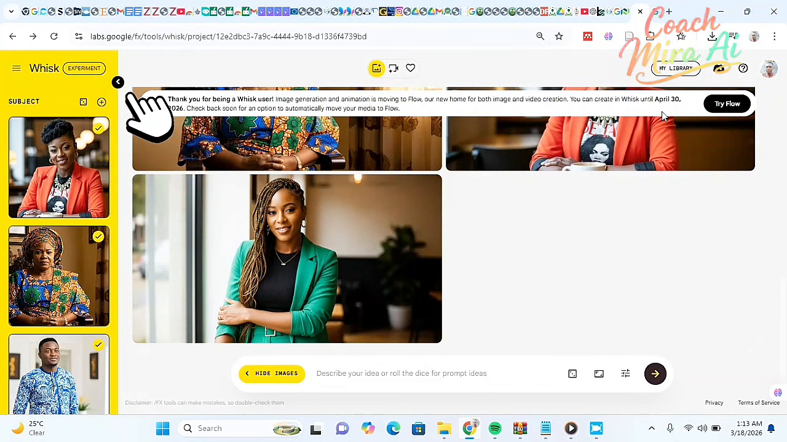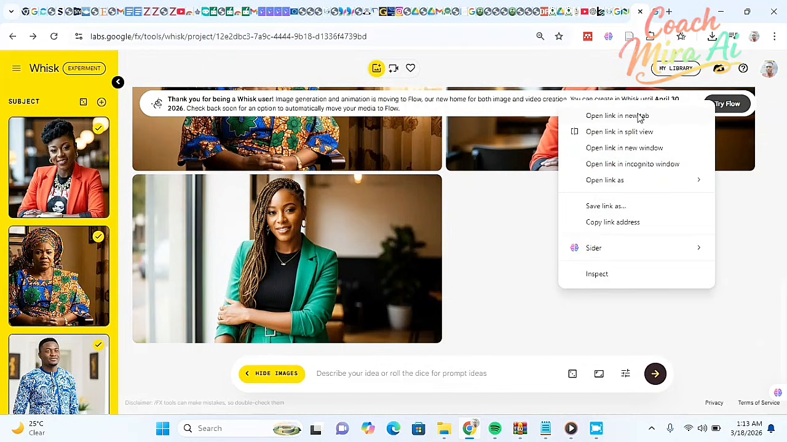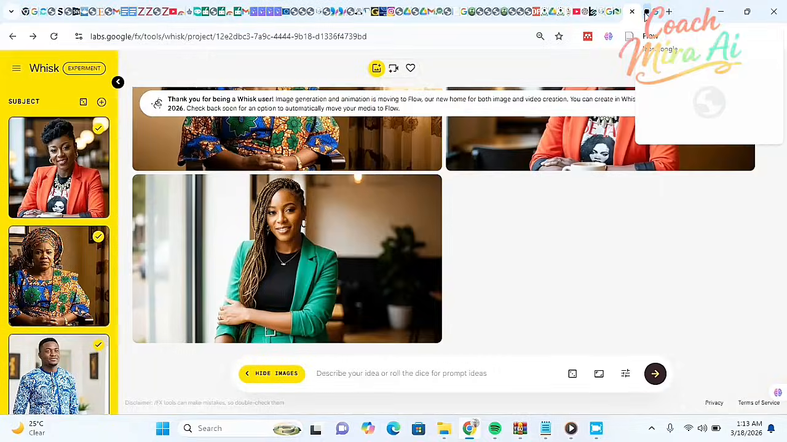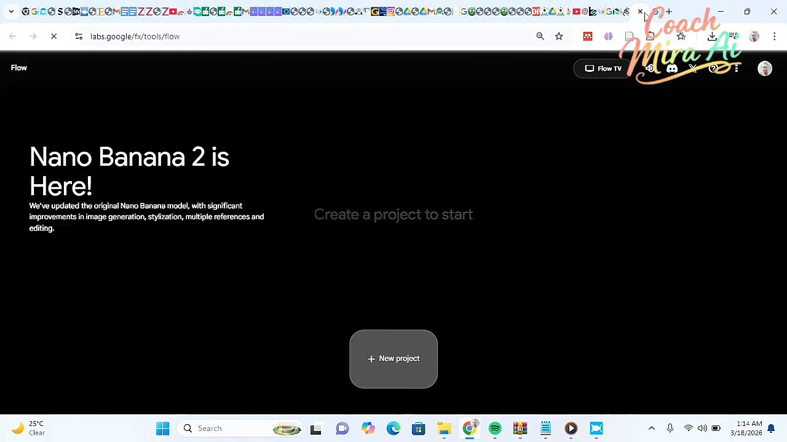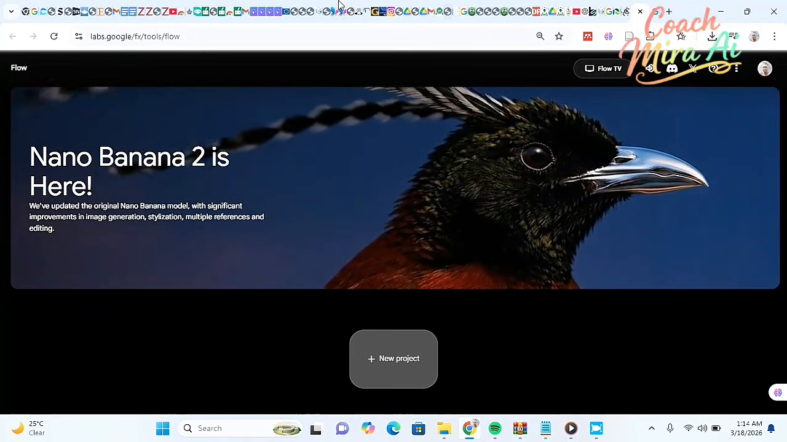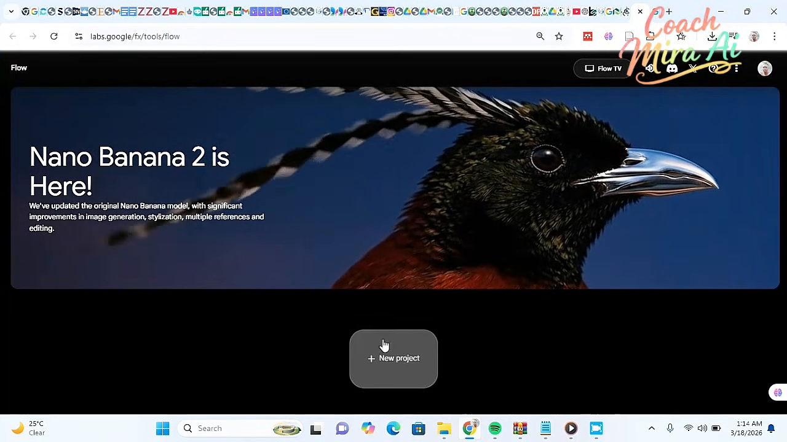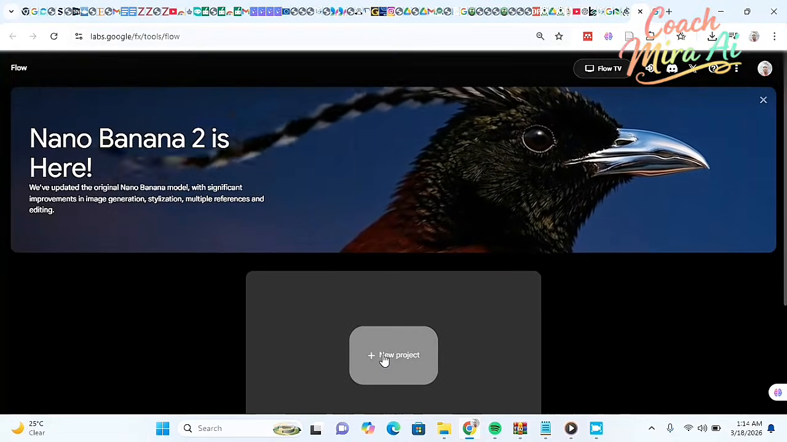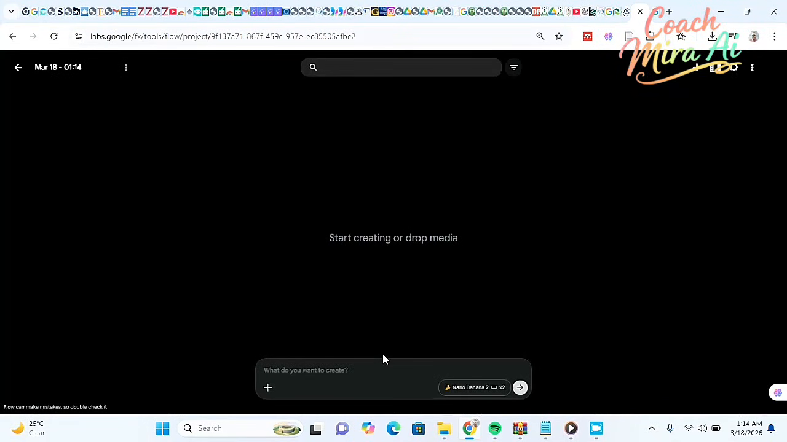All right. Now if you read up, you will discover that by April 30th, Whisk will be shutting down and it will be transferred to Flow. So you have to select, right click and select Flow. And now I'm going to guide you on how to use Flow, the new method, since Whisk AI will be shutting down. Select new project, click on new project. Now when you select new project, it's going to bring you to this interface. You can as well go to your browser and type Flow.